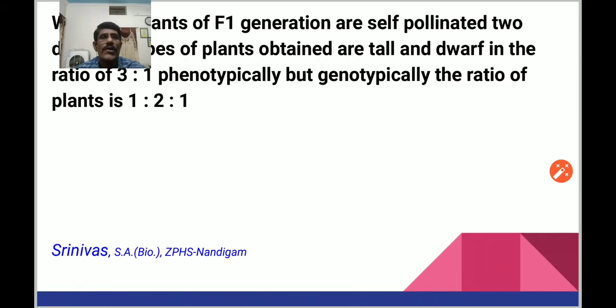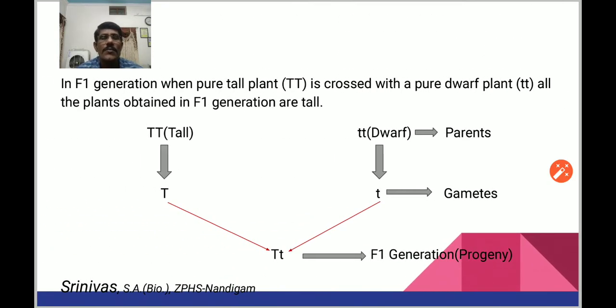Here, before going to F2 generation, I want to explain two other words: cross pollination and self pollination. In F1 generation we took up cross pollination. Why cross pollination? One tall plant was crossed with one dwarf plant. Those two came from different parents. That's why it is called cross pollination. That is F1 generation because of cross pollination.